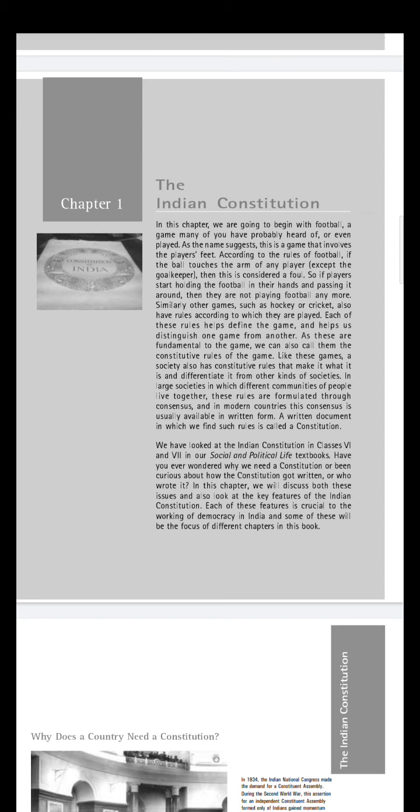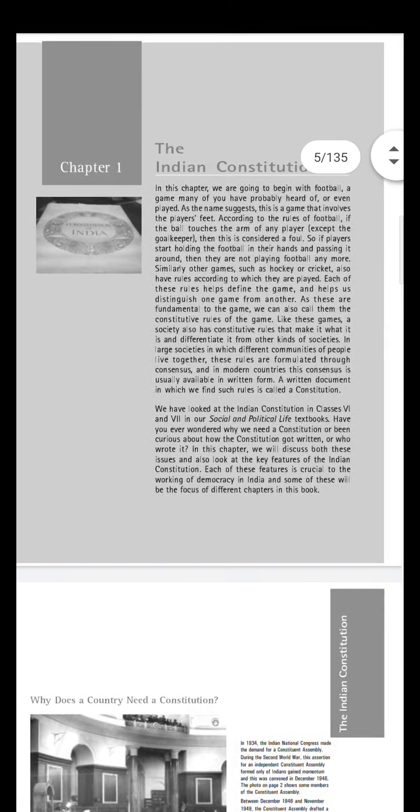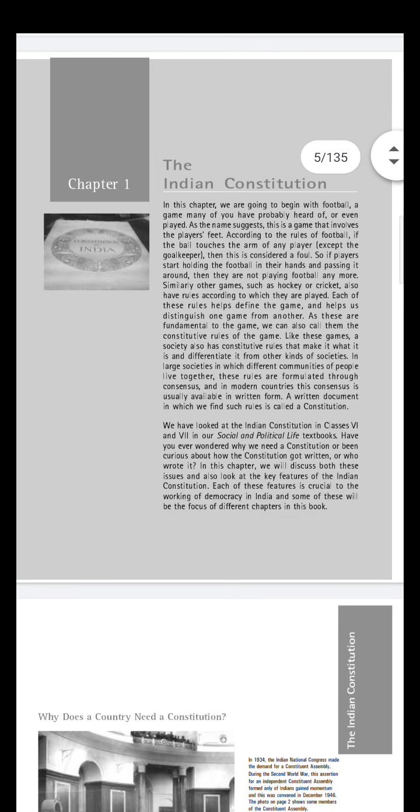Suppose we want to play cricket. So what is the rule of cricket? We have to follow it. If we do not follow the rules, it's not possible to play a game in a fair way or a proper way. Before playing anything, we know the rules and regulations of it. Same as that, if we are not following the rules anywhere, it's not possible to stay there or to be a part of that.